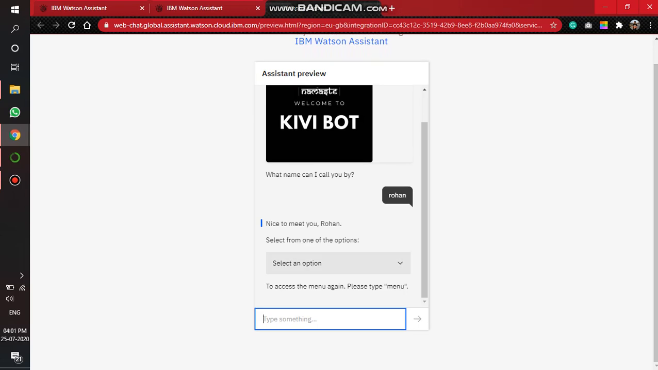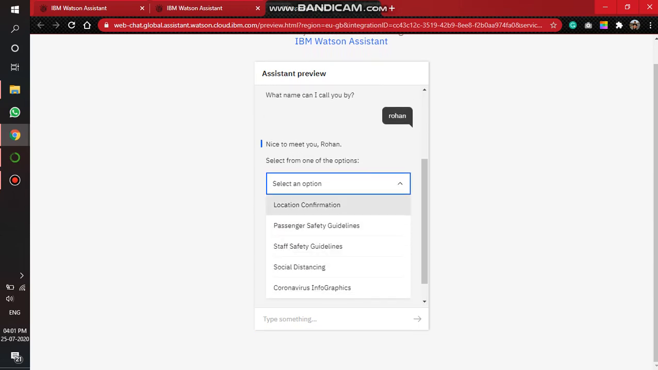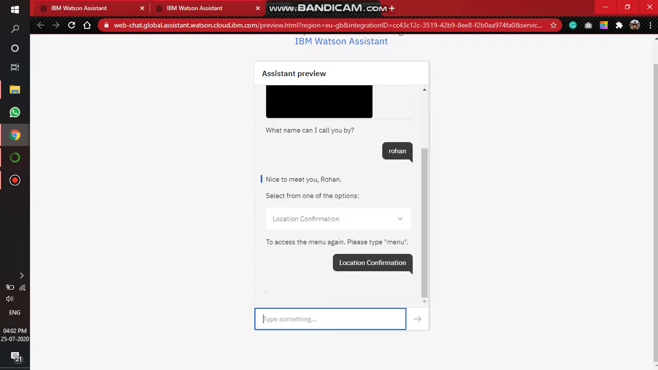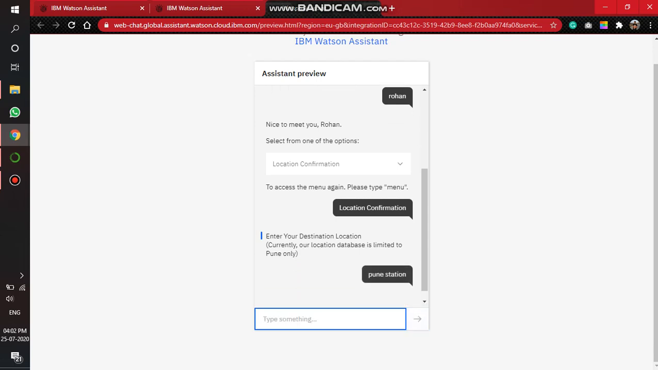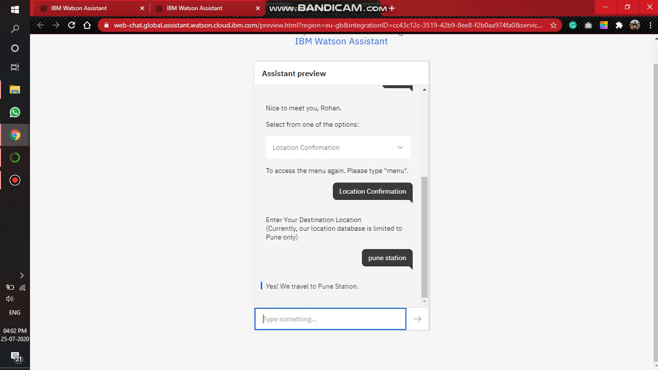It then displays a menu with five options: location confirmation, passenger safety, staff safety guidelines, social distancing, and coronavirus infographics. We will check the first option, location confirmation. The location confirmation collects the location from the user and tells us whether the bus travels there or not. Currently, the bot is configured for locations in Pune city only. Let me input a location. Yes, so it prints yes, we travel to Pune station. To access the menu again, we have to type menu.